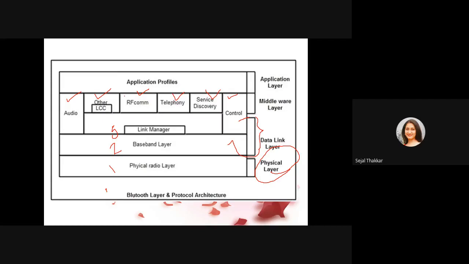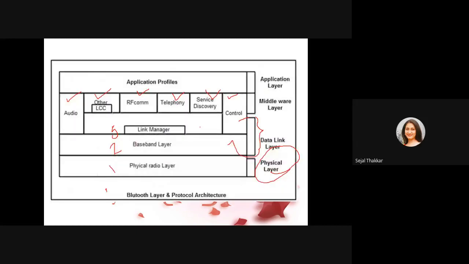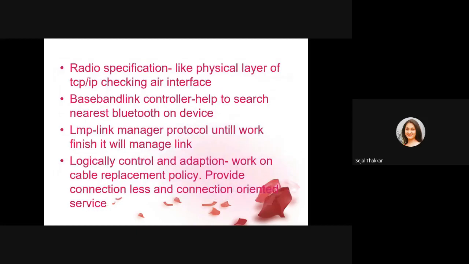Next is baseband link controller. This comes under the data link layer. What will it do? Baseband link controller is going to help to search the nearest Bluetooth device. If my device is master device, whenever you switch on your Bluetooth, it will show you the devices which are in your range. It will show you that this is the device of a particular person which is in your range, which are having their Bluetooth on. So this layer's responsibility is to help to search the nearest Bluetooth device.